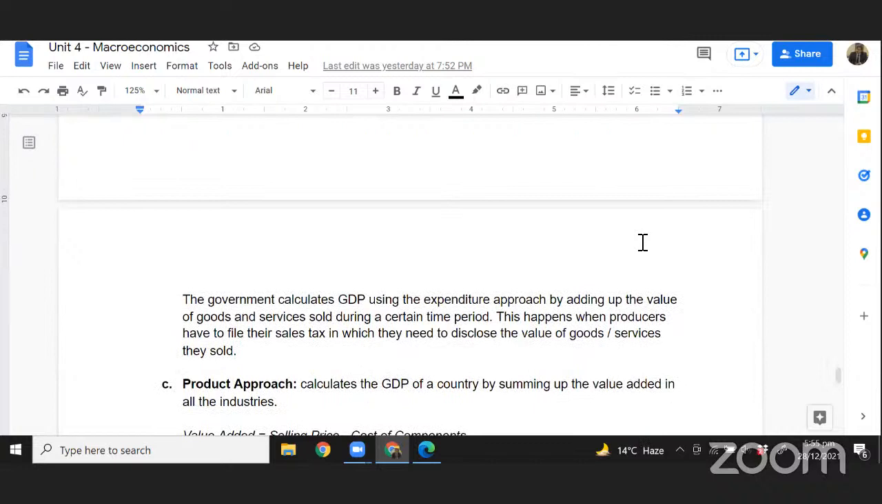Right? On the sale, when something is being sold. So when companies file their sales tax, that is how the government gets to find out how much the expenditure in the country was during a certain time period.